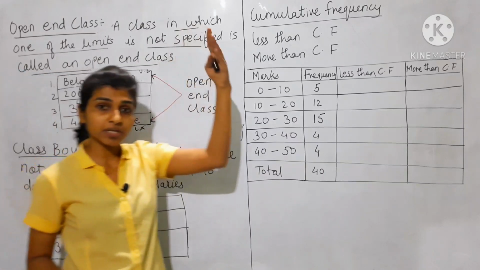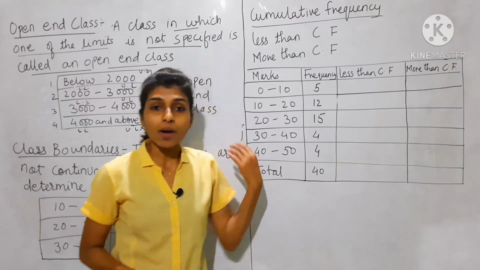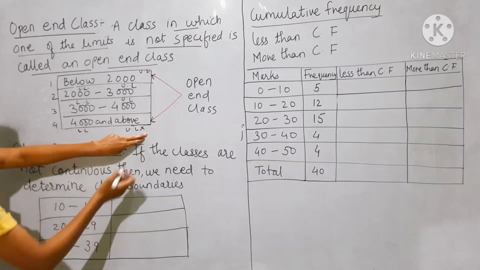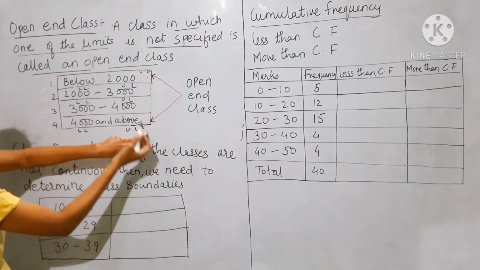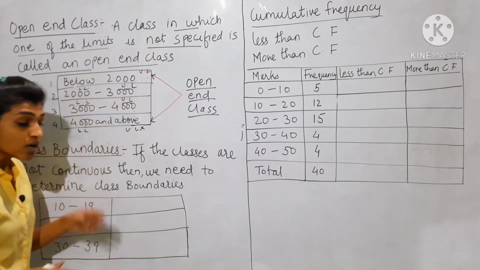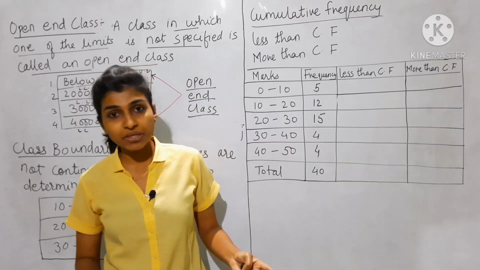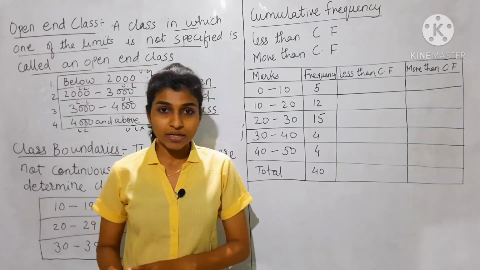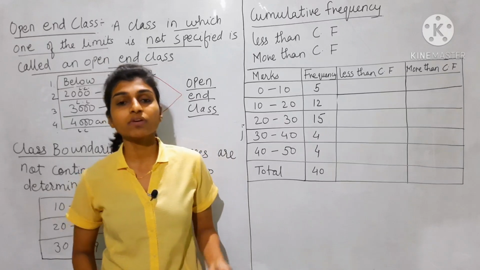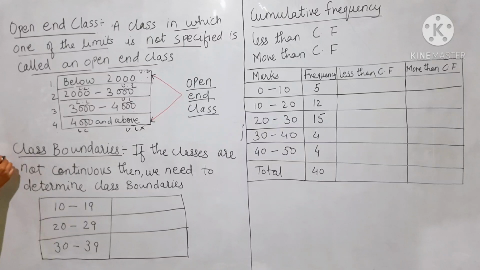Now how much is the limit? Above 4000 means how much? There is no limit given. Above 4000 means infinite numbers will be there. So both of these classes, below 2000 and above 4000, are called open end classes. If in a class there is no upper limit and only the lower limit is given, or the lower limit is given and the upper limit is not given, then it becomes an open end class. Next we'll move to class boundary.